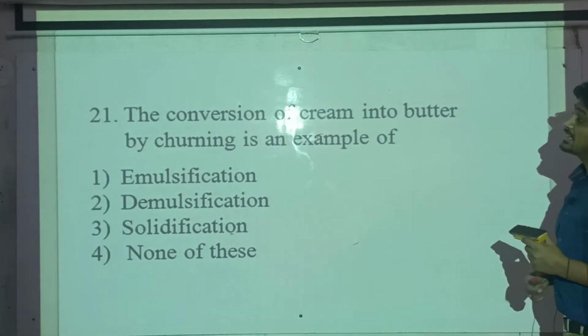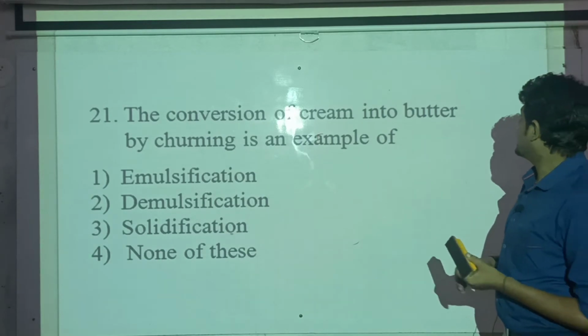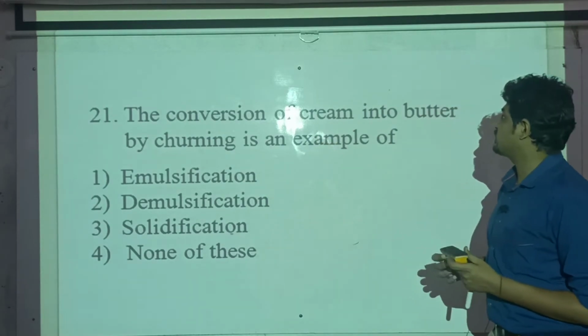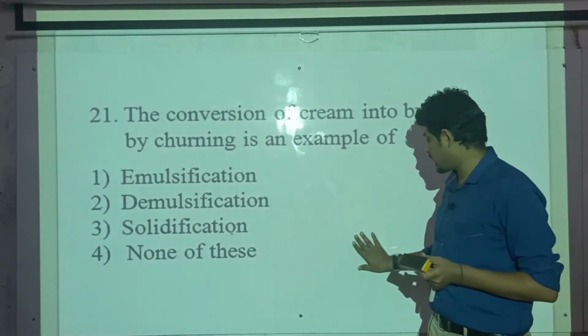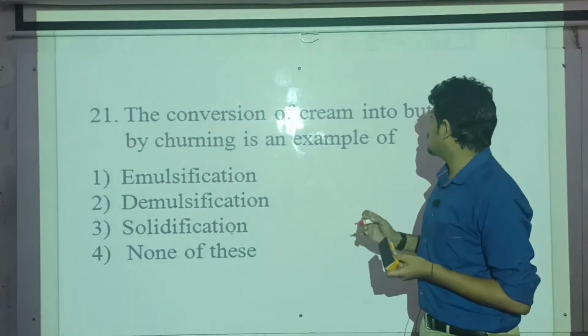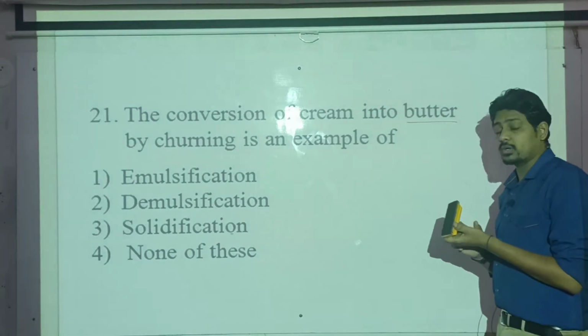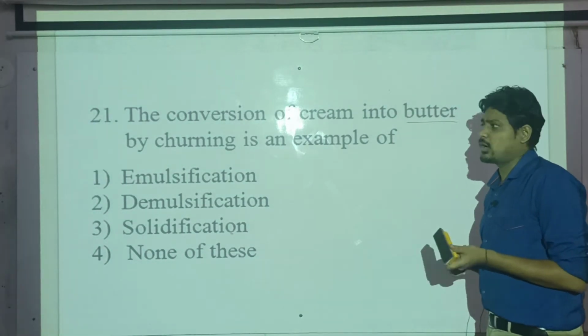Okay, what is it saying? The conversion of a cream into a butter by churning is an example. Okay, so cream means here, see, butter means buttermilk you have seen. Okay, buttermilk, you have seen.